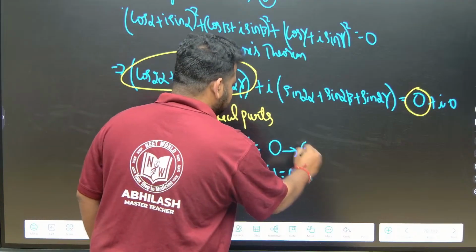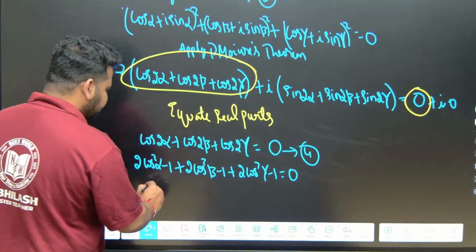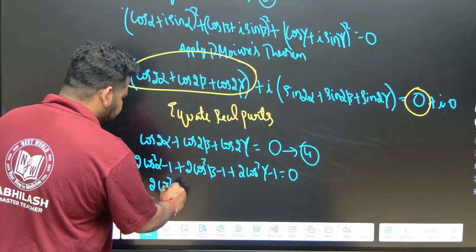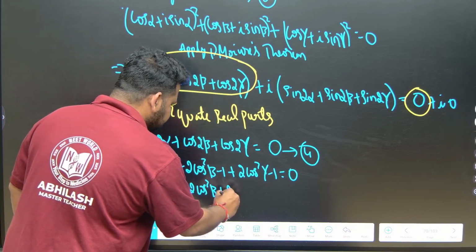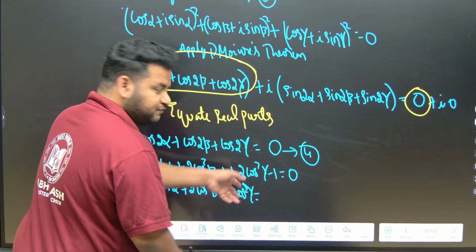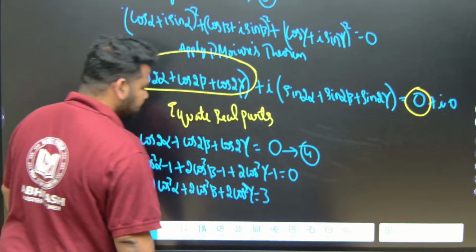This is equation 4. Now 2 cos square is there, so what I will do? I will write everything together. This will become 2 cos square alpha plus 2 cos square beta plus 2 cos square gamma minus 1 minus 1 minus 1. If it goes that side, it will become plus 1 plus 1 plus 1. So this will become 3.